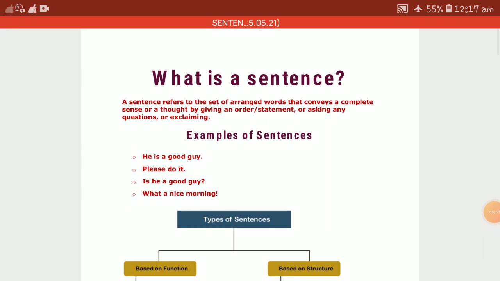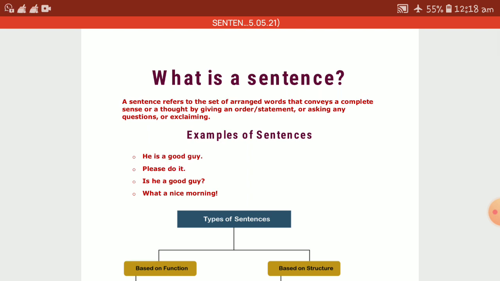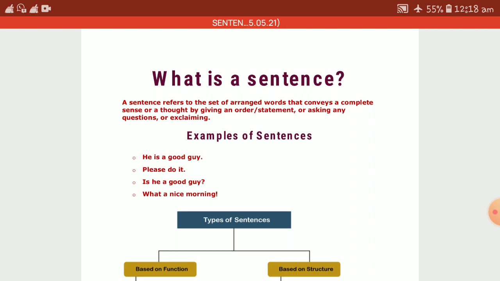In this audio presentation, I will be discussing sentence and its classification. So dear students, let's start. See, at the very beginning, we have to know what is a sentence. The definition of a sentence is very important. So let's come to that.